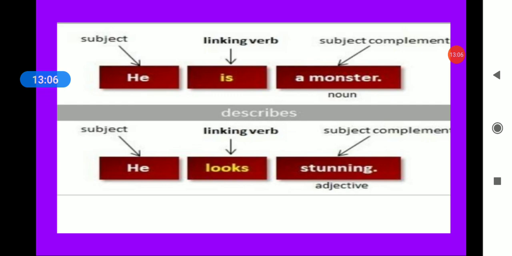So this is your subject complement. So your complement words, they are added with your linking verbs to make a complete sense. So hope so your object and your complements are clear to you.